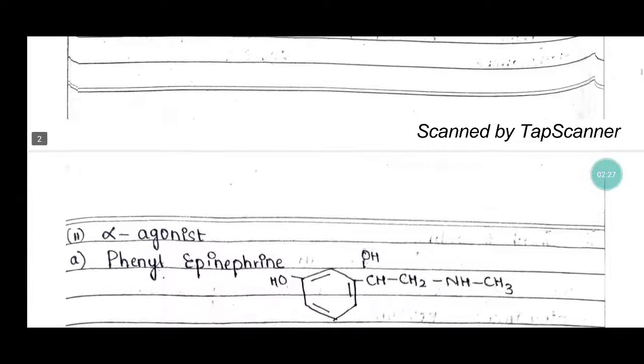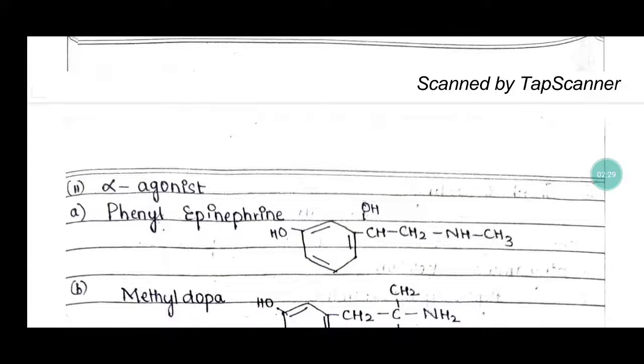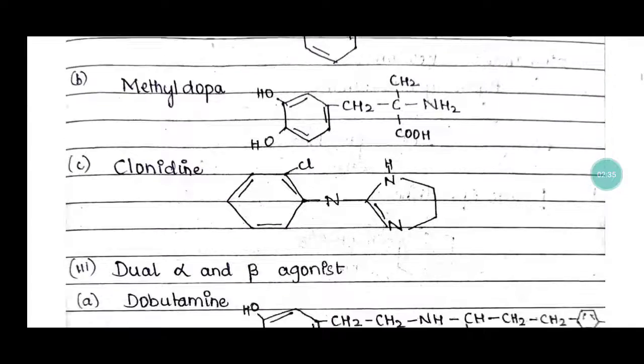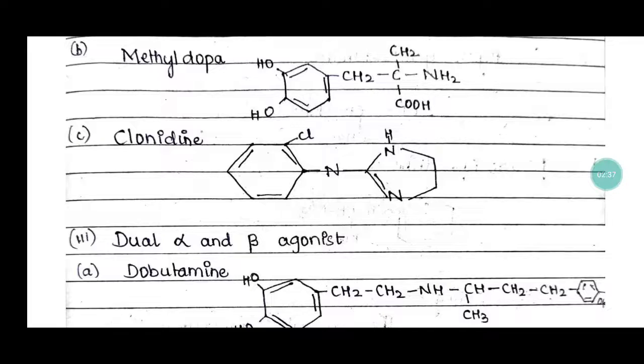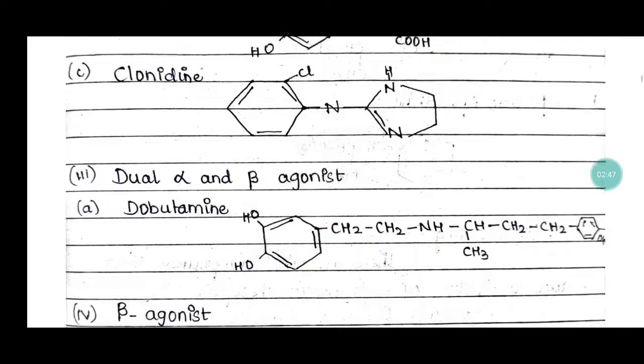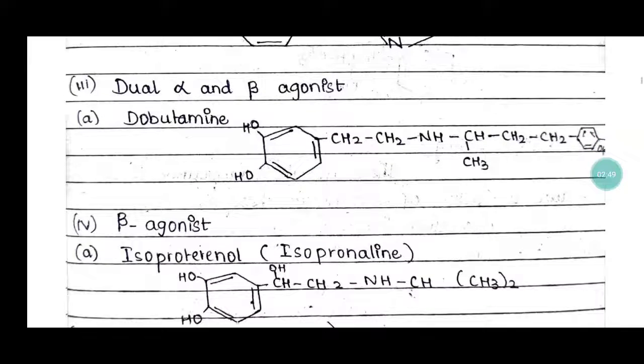Number second, that is alpha agonist: phenylephrine, methyldopa and clonidine are the examples for alpha agonist adrenergic agents. Number third, dual alpha and beta agonist: dobutamine is the example for dual alpha and beta agonist.